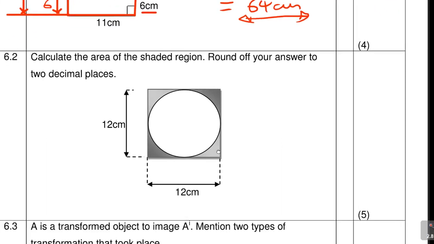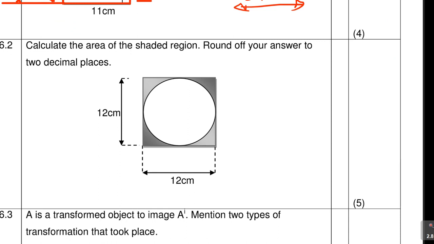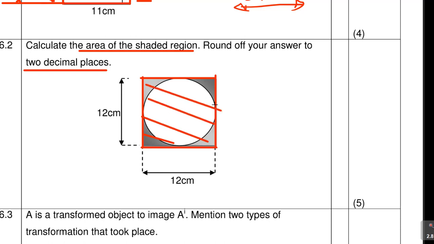Okay, let's move on. 6.2, calculate the area. Now we're in the area of the shaded region. Round off your answers to 2 decimal places. We'll do those 2 things. You can see it's shaded, but there are 2 shapes here. You have got the outer shape, which is a square. So when I'm calculating the area of the square, you know what I'm calculating? Everything, including the circle.